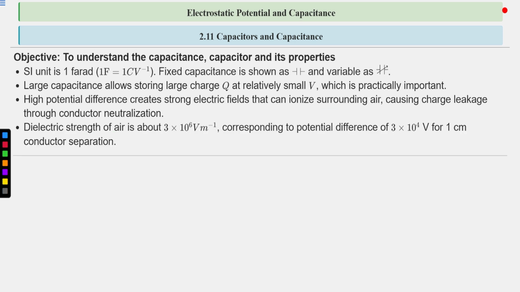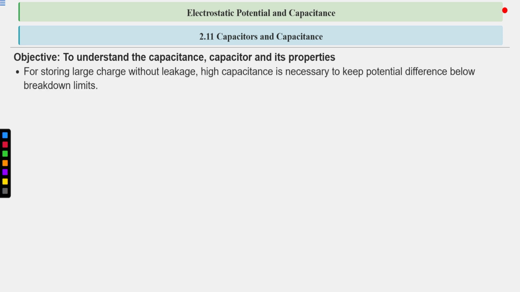The dielectric strength of air is about 3 × 10^6 volt per meter, corresponding to a potential difference of 3 × 10^4 volt for 1 centimeter conductor separation. So this is the amount of electric field that will ionize the air. This is a high potential difference and we don't want it. For storing large charges without leakage, high capacitance is necessary to keep the potential difference below breakdown limits. So we want high capacitance so that it can store large charges at relatively low potential difference.